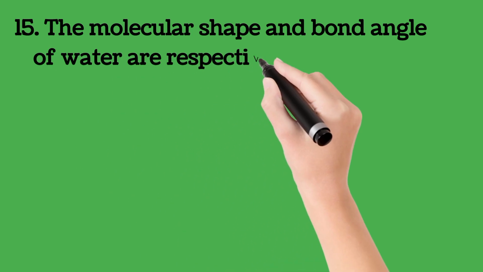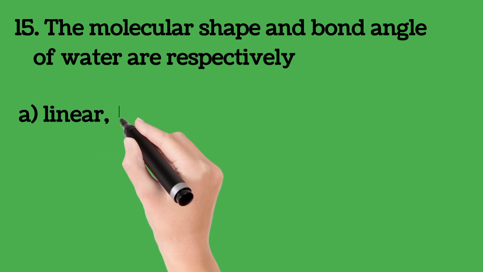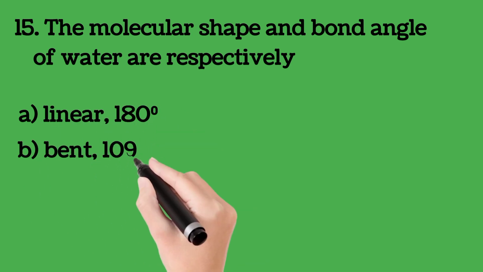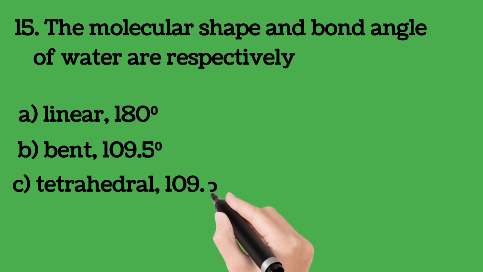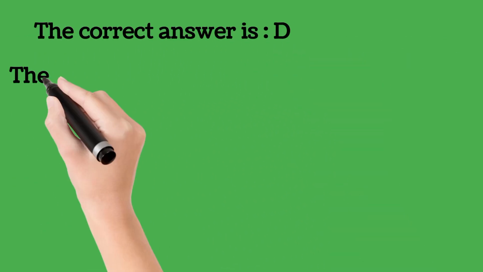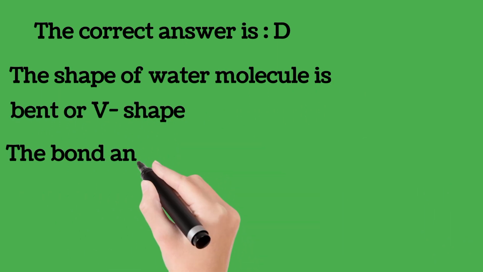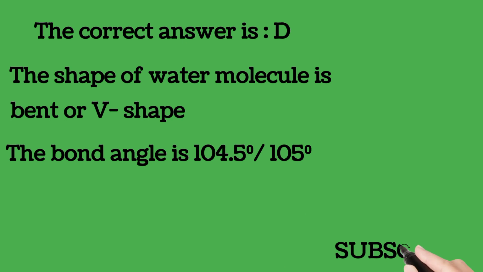The molecular shape and bond angle of water are respectively A. Linear 180 degrees, B. Bent 105.5 degrees, C. Tetrahedral 109.5 degrees, D. Bent 105 degrees. The molecular shape and bond angle of water are respectively, which is the correct answer? The correct answer is D. The shape of water molecule actually is bent or V shape, and the bond angle is 104.5 degrees or 105 degrees respectively.